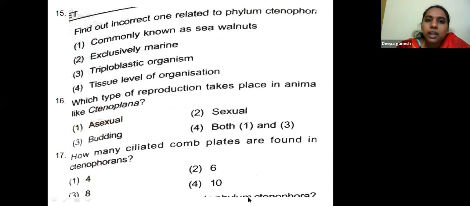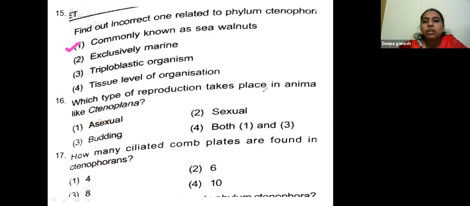Find out the incorrect one related to phylum Ctenophora. Commonly known as sea walnut, exclusively marine, triploblastic organism, tissue level of organization. Ctenophora is commonly called as sea walnuts.